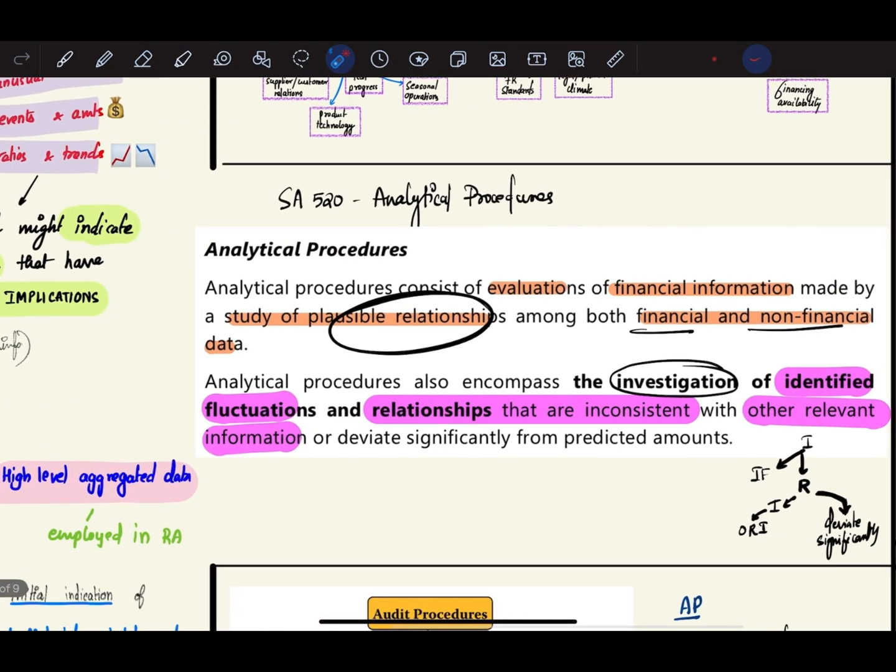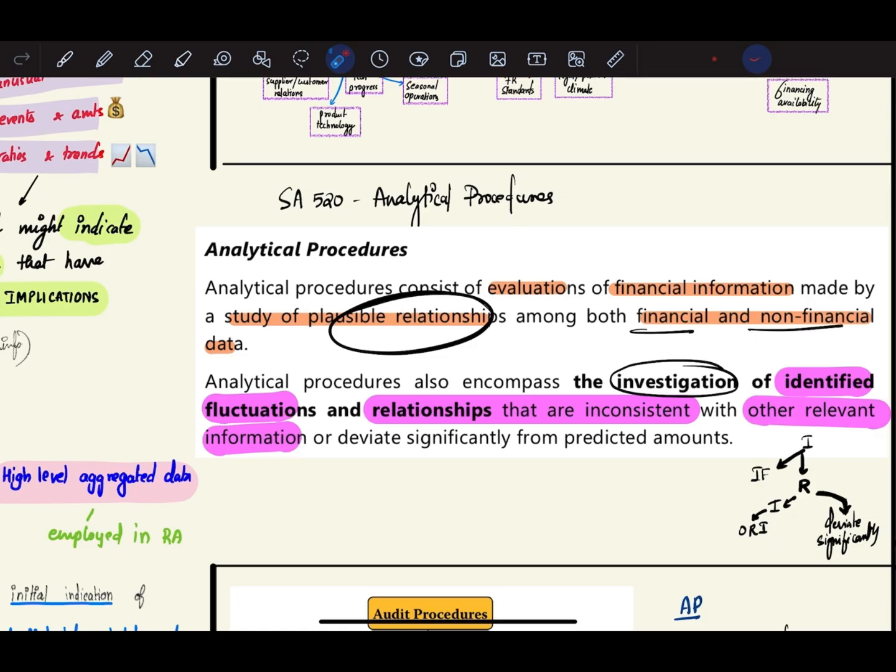So what is analytical procedures? Analytical procedures consist of evaluations of financial information, made by the study of plausible relationships among both financial and non-financial data. So basically, you're evaluating your financial information by making a study of plausible relationships between both financial and non-financial data.